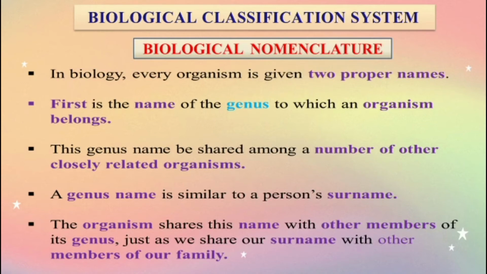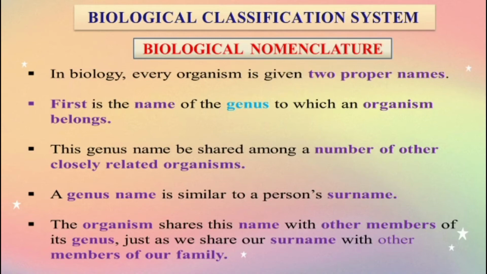First is the name of the genus. This genus name is shared among a number of other closely related organisms. First, we give the genus name, and it is shared by some related organisms. The genus name is similar to a person's surname, like a family name. The organism shares this name with the other members of its genus, just as we share our surname with other members of our family.